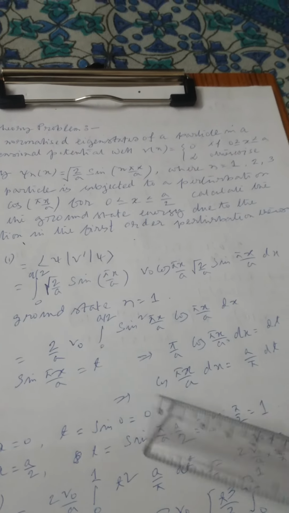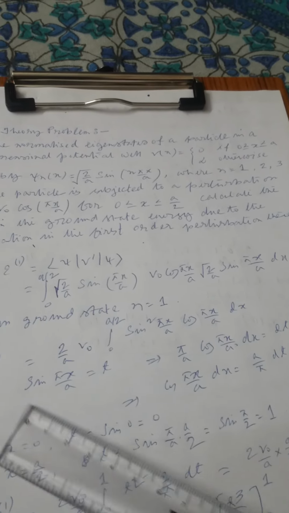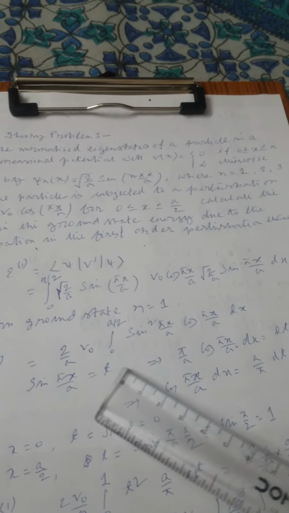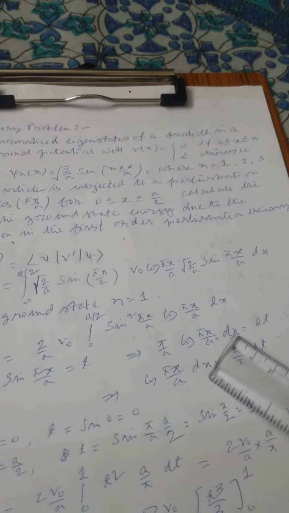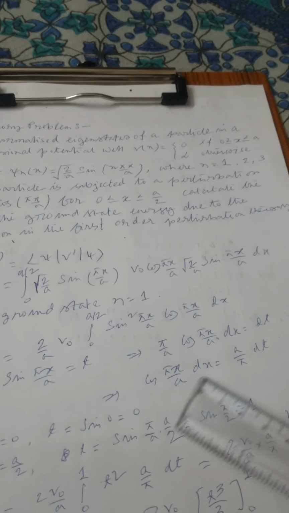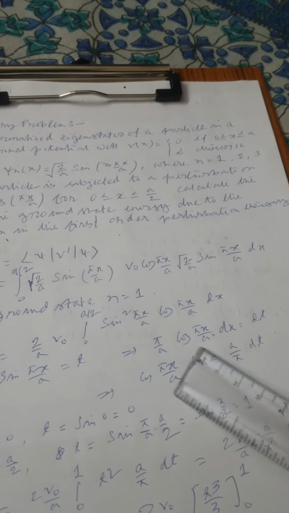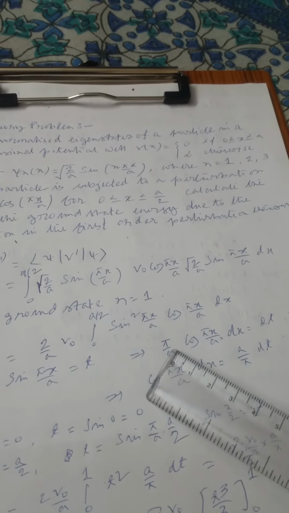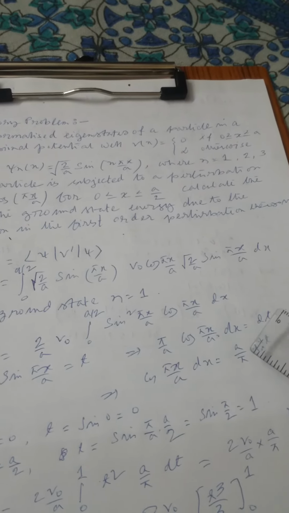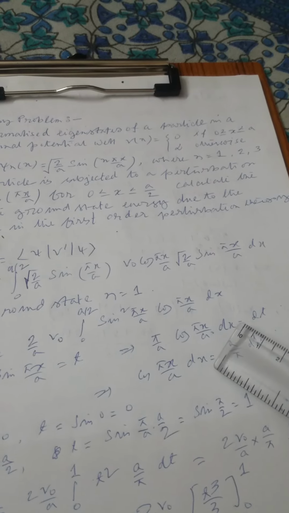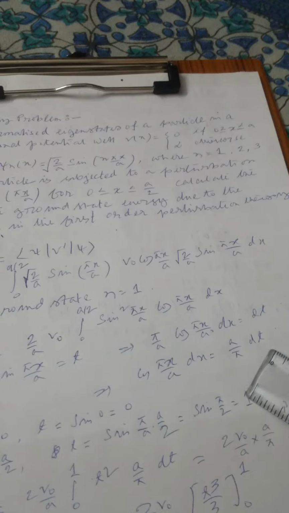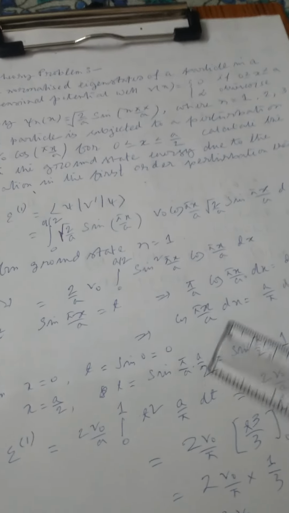If sin(πx/a) = t, then by differentiation we get (π/a) cos(πx/a) dx = dt. So cos(πx/a) dx equals a/π dt.